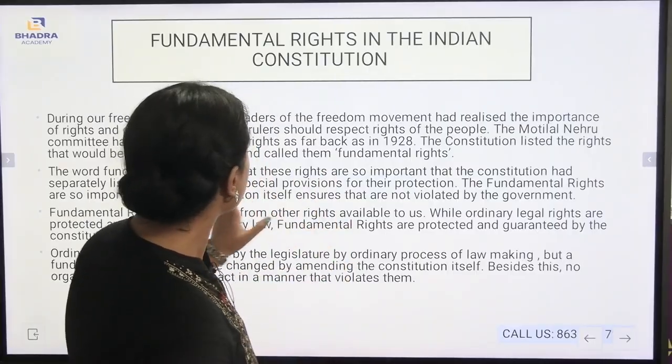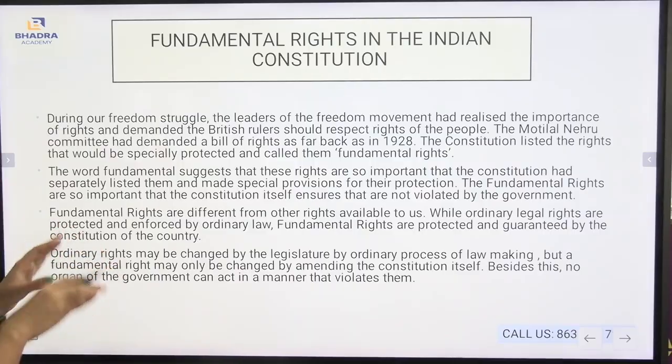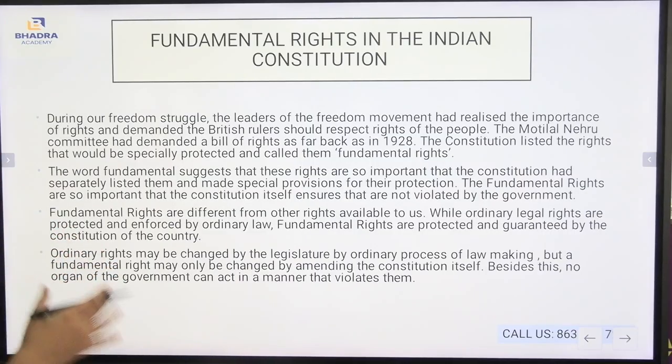Now, the fundamental rights in the Indian Constitution. This is the last topic. What are the fundamental rights in the Indian Constitution? During our freedom struggle, the leaders of the freedom movement had realized the importance of rights and demanded that the British rulers respect the rights of the people. The Motilal Nehru Committee had demanded a Bill of Rights as far back as 1928. The Constitution listed the rights that would be specially protected and are called the fundamental rights.